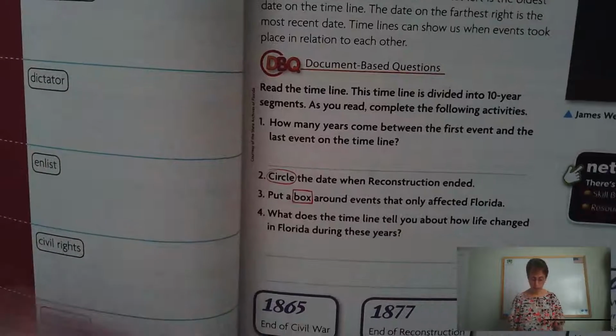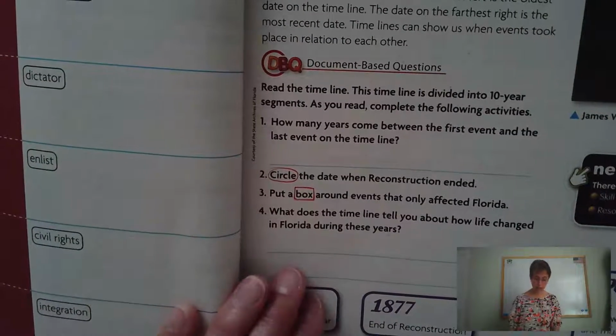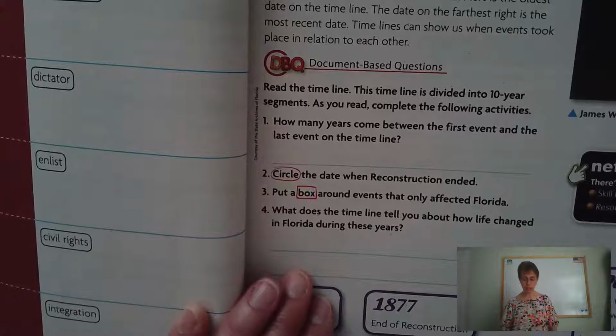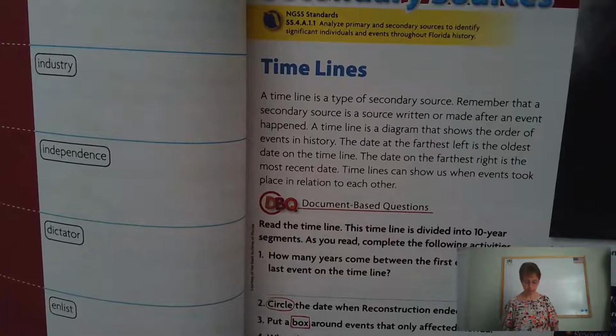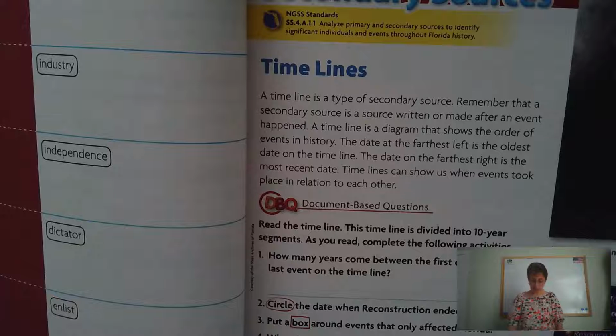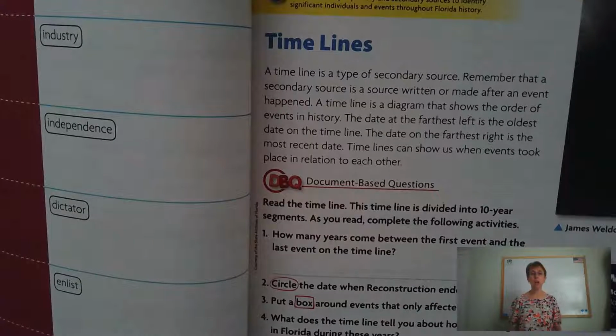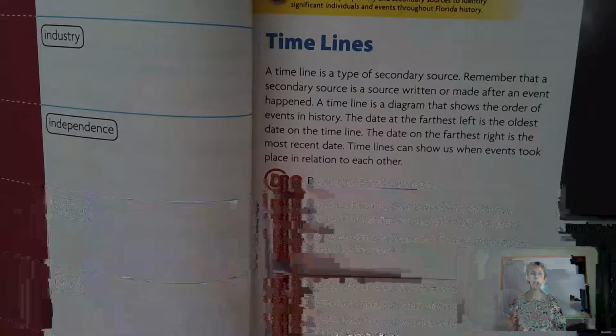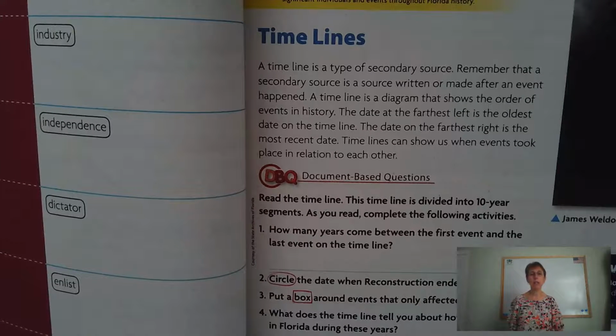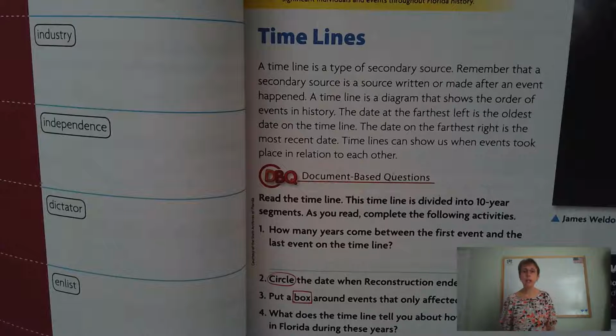All right, then you're going to start by looking at timelines. And here we have secondary sources, okay? A timeline is a type of secondary source. We spent a lot of time talking about, and that keeps coming up again and again, the difference between a primary source and a secondary source. So a timeline is a secondary source. It says, remember that a secondary source is a source written or made after an event happened. A timeline is a diagram that shows the order of events in history.